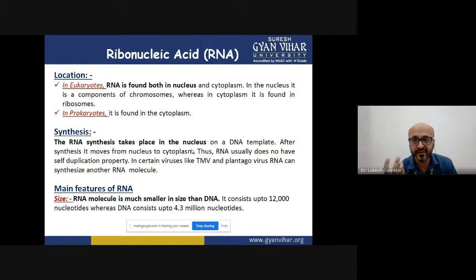So okay, we understood the definition of RNA, but where is RNA present? In eukaryotes, RNA is present both in the nucleus as well as the cytoplasm. Why? Because RNA is formed from DNA, which is present inside the nucleus, so the RNA molecules are also present inside the nucleus. Then there are certain types which perform their functions in the cytoplasm. So in eukaryotes, RNA is distributed in both nucleus and cytoplasm, whereas in prokaryotes there is only cytoplasm.